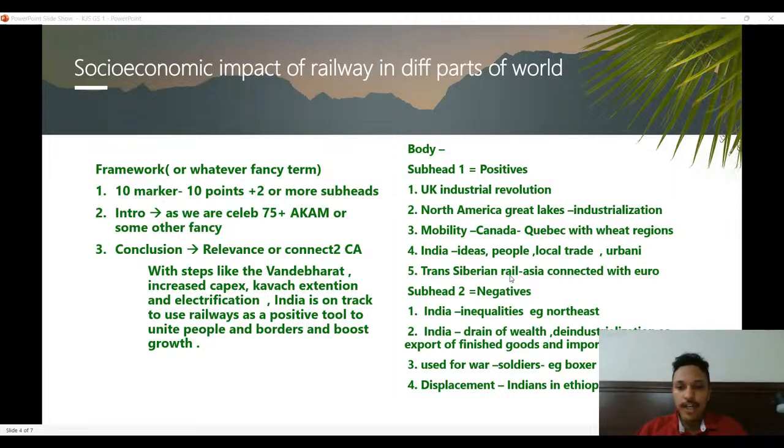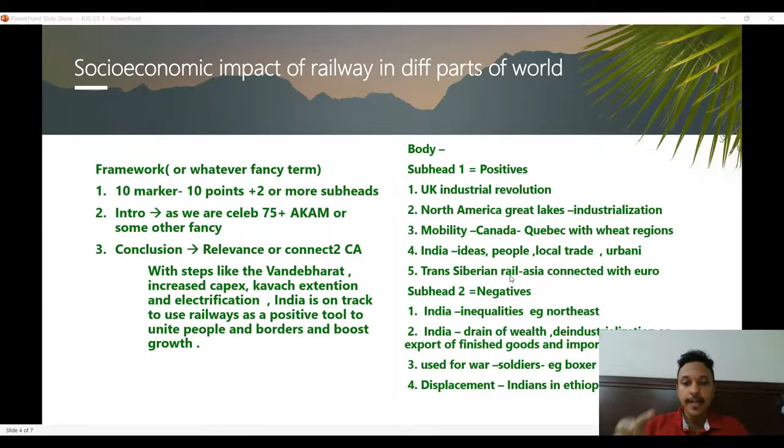And body, again, what comes to my mind? Socio-economic impact of railway. I'm saying it's a 10 marker. You need two subheadings. So one could be how it resulted in positive development, and another could be how it resulted in some negative socio-economic impacts. So some of the things, like in India, it connected India in some way. In UK, it led to industrial revolution. That was good for UK. You can even add place names, like which areas were connected because of railway, which places. In North America, the Great Lakes region.